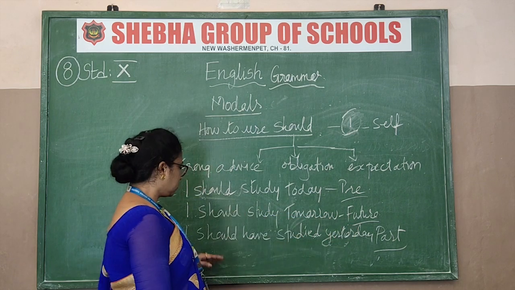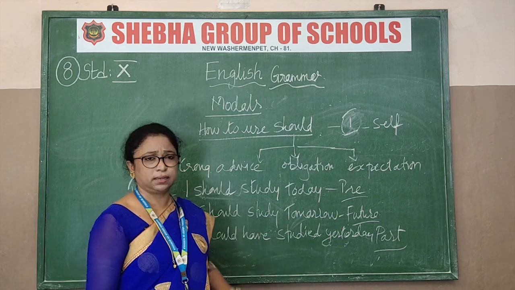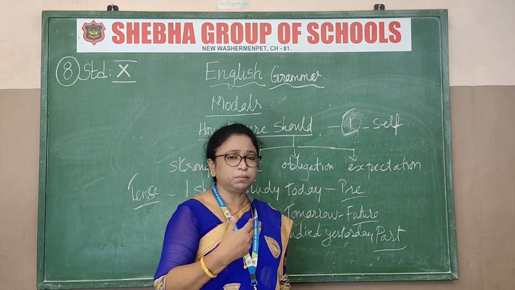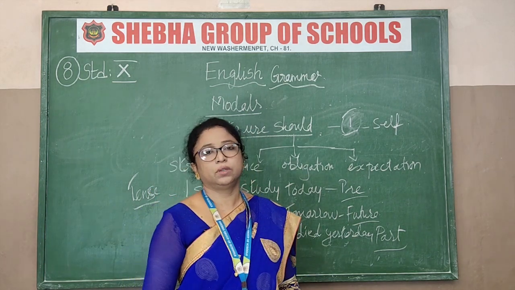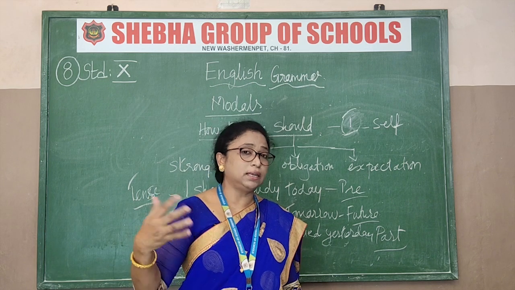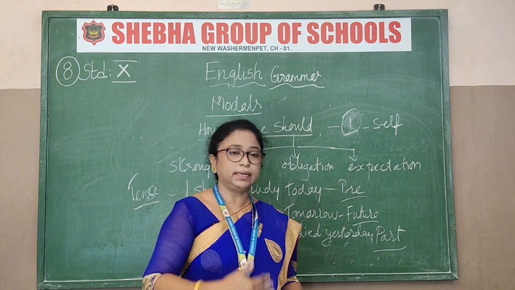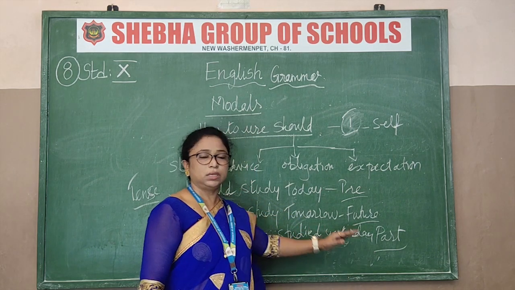Next is what? I should have studied yesterday. So today you have not studied. You failed the test. So what is the advice you are giving yourself? I should have studied yesterday. If I had studied yesterday, I would have passed the exam today. Got that now? So I should have studied yesterday is the past tense. See how we use it.